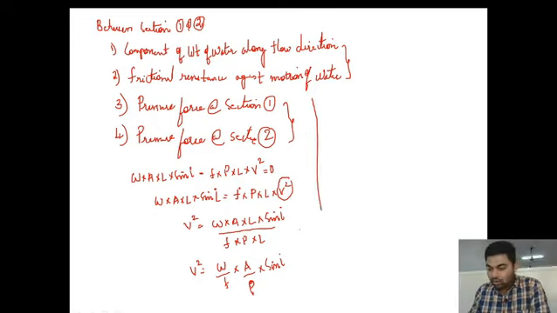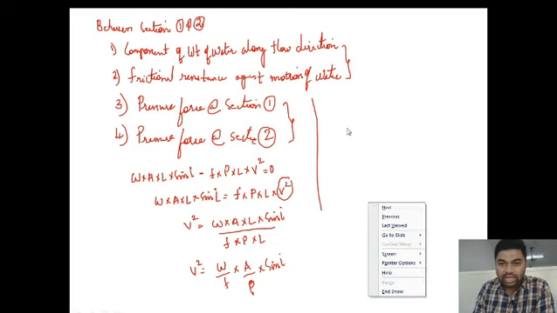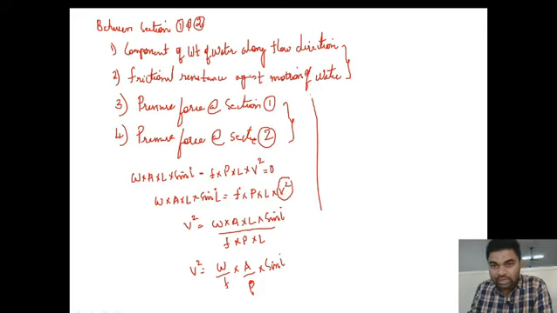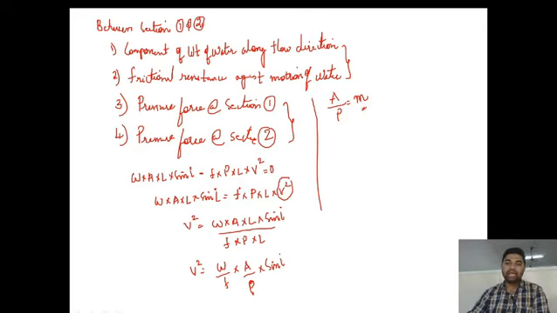The quantity A by P, if you recall, is wetted area by perimeter. A by P is nothing but the hydraulic mean depth or hydraulic radius, which is denoted with the letter small m.